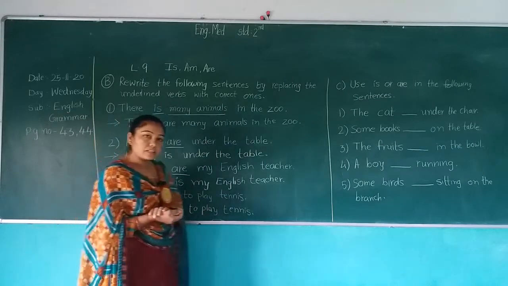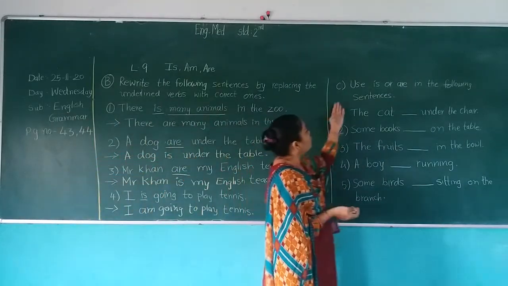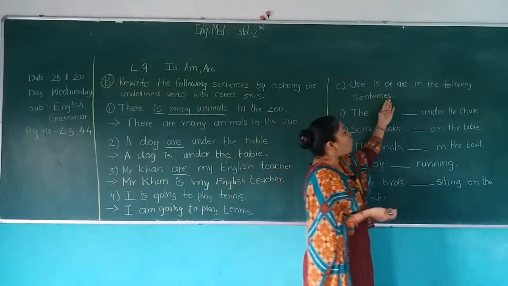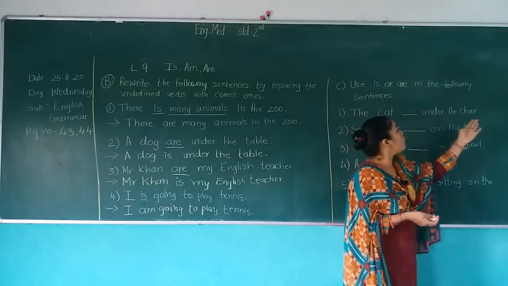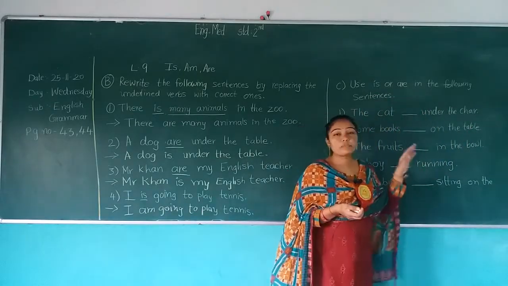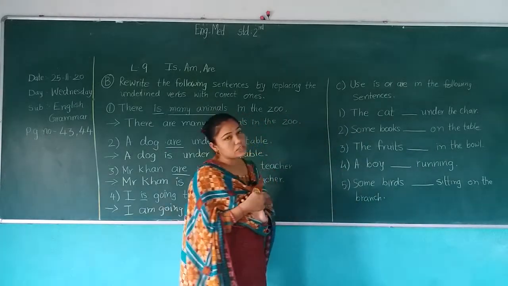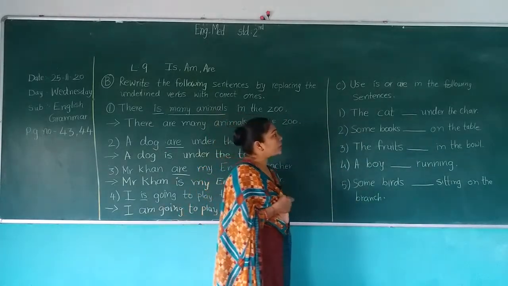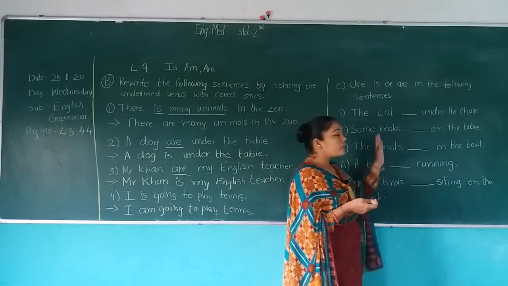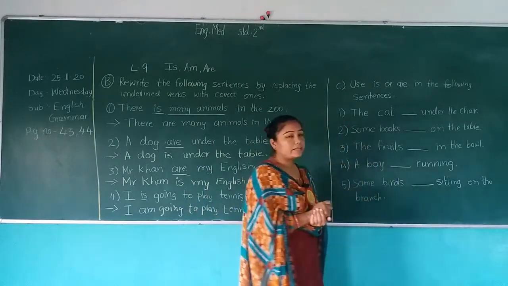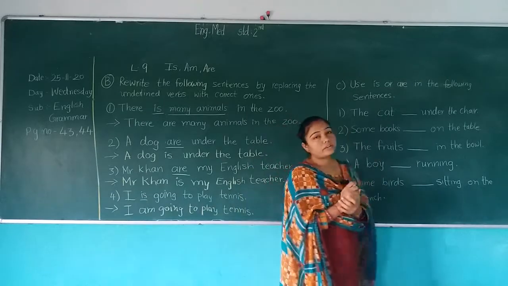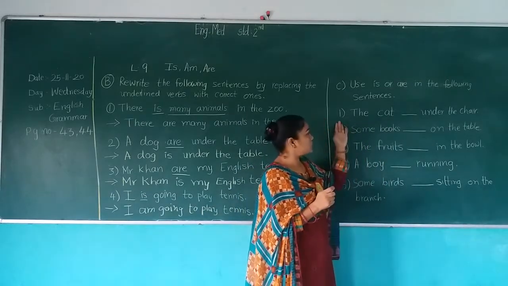Now, exercise number C. Use is or are in the following sentences. Some sentences are given here. What we have to use is or are. We have to write the correct form in these sentences. Now look at this first and read this.